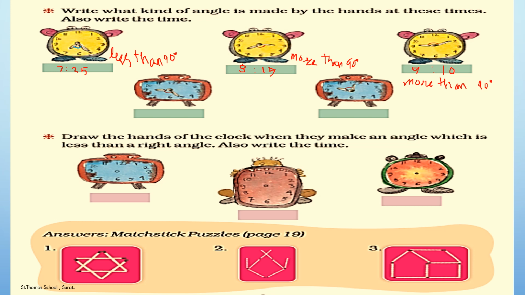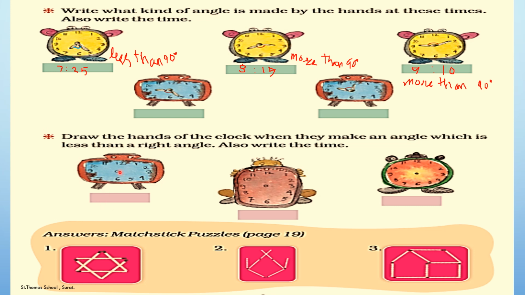Now students, I hope the other two you can do by yourself. I hope you are clear with the concept that I taught you. Now let's move on. Draw the hands of the clock when they make an angle which is less than a right angle. Also write the time. So now let's do it. You have to make the angle which is less than a right angle. Also you have to write the time that you are making by yourself.